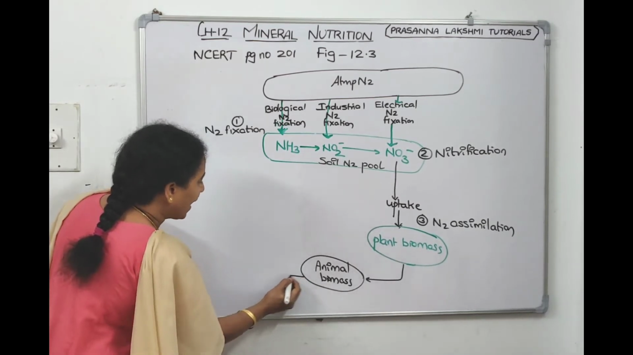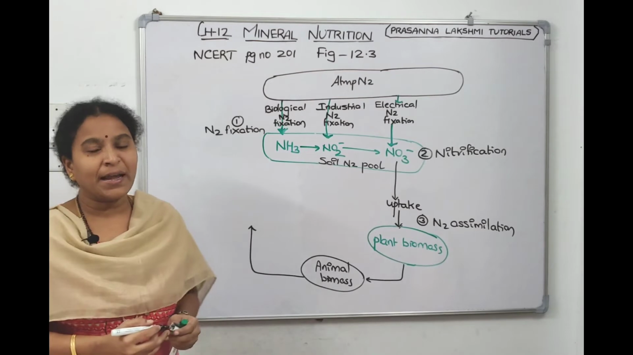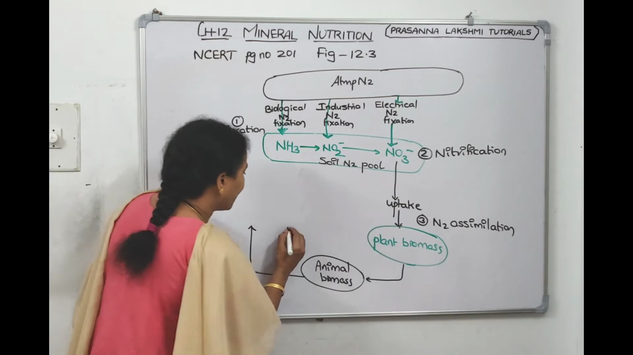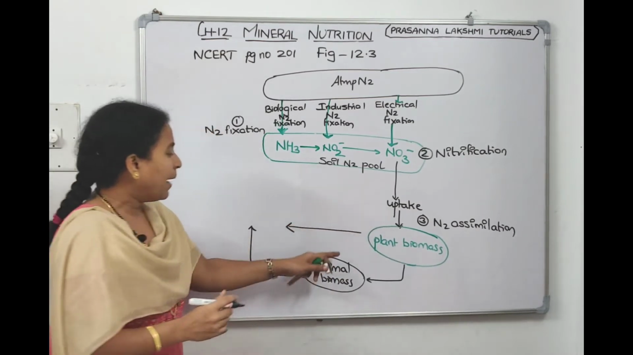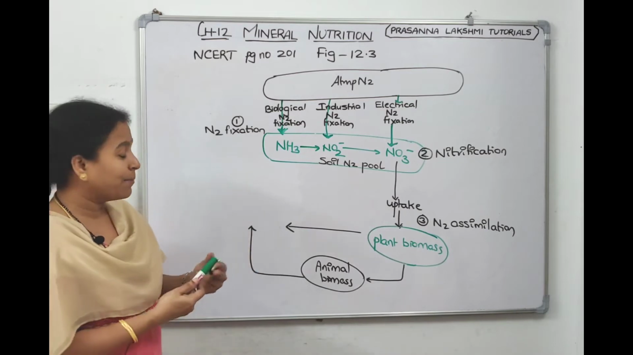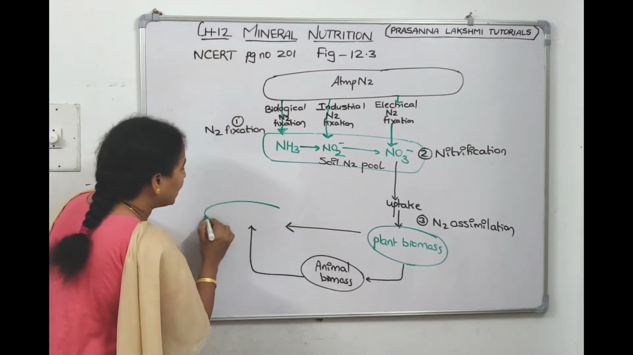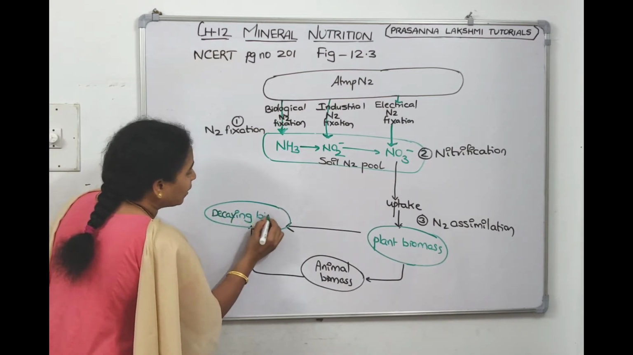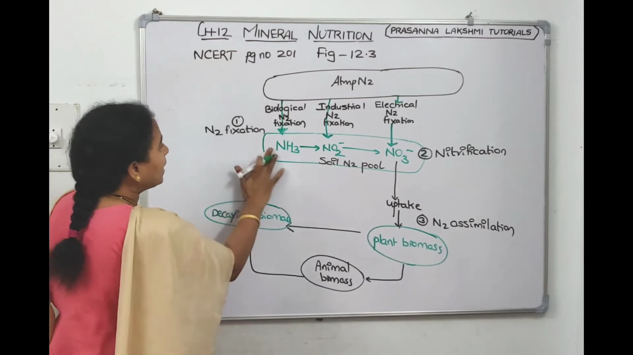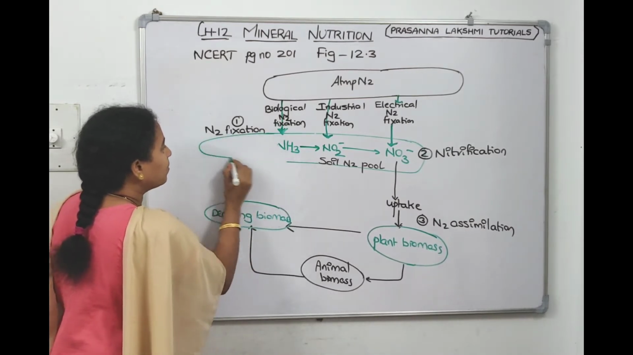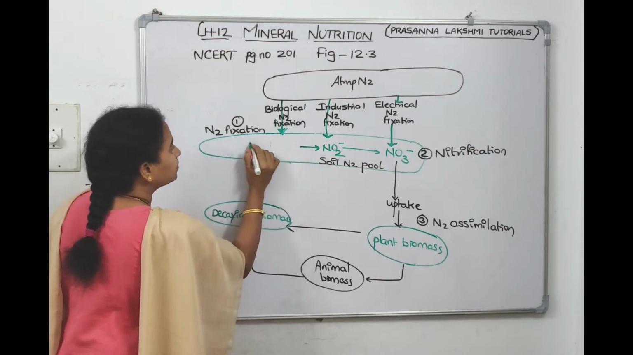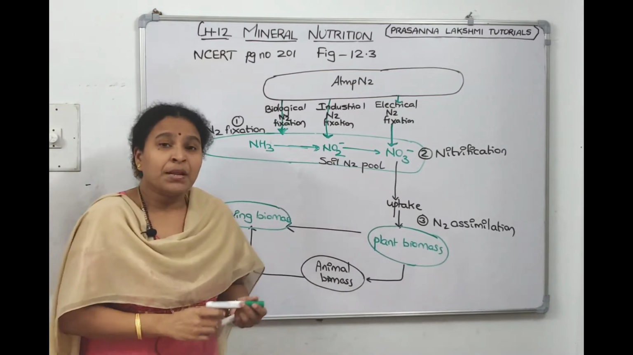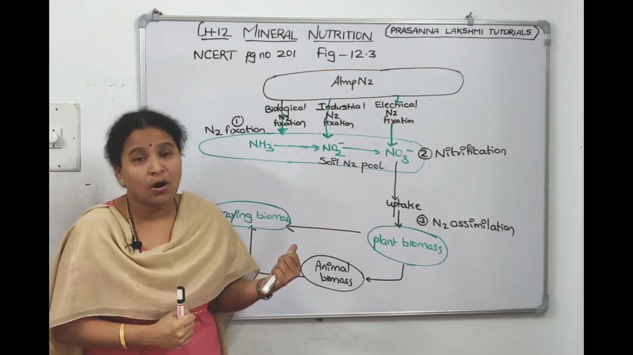Now what happens if an animal dies? At a point of time, death is inevitable for every living organism. So the animal dies. At one point of time, even the plant dies. When the plant dies and the animal dies, we call it decaying biomass, right? I'm stretching it, I'm increasing it. So, decaying biomass.